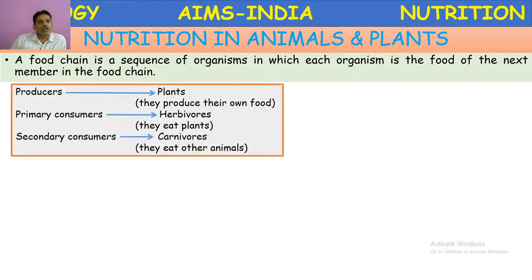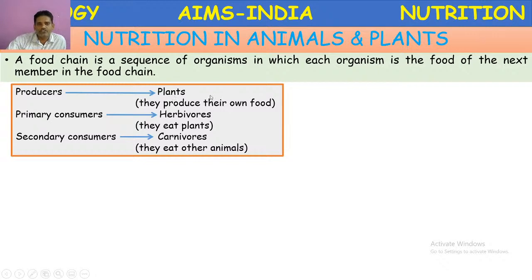Such a phenomenon is called a food chain. A food chain consists of several levels. It includes producers and consumers. The producers are nothing but green plants. They produce their own food.